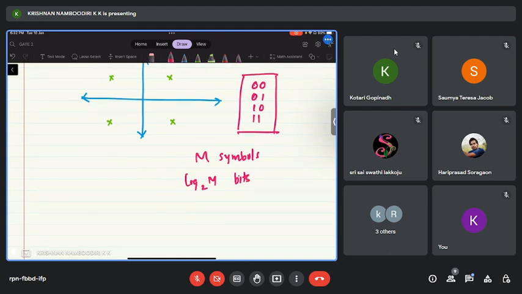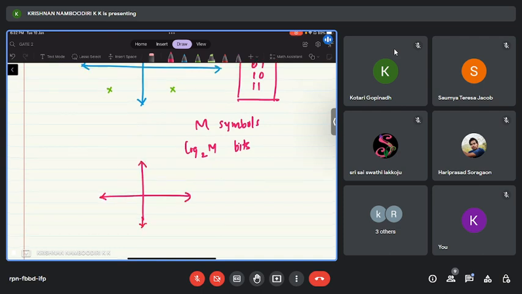Say I am using an 8 PSK instead of QPSK. QPSK means 4 PSK; instead of that, I am using an 8 PSK. How does 8 PSK look? This is the constellation diagram of 8 PSK. It has 8 symbols, and each symbol corresponds to 3 bits. 3 means log 8 to the base 2. 8 means 2 cube, right? So this is equal to 3 bits. Agree?